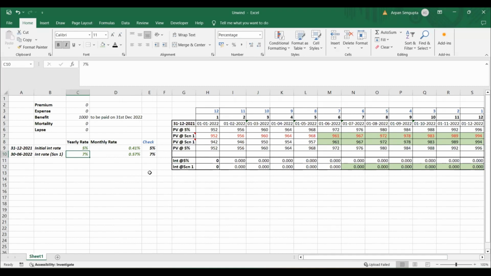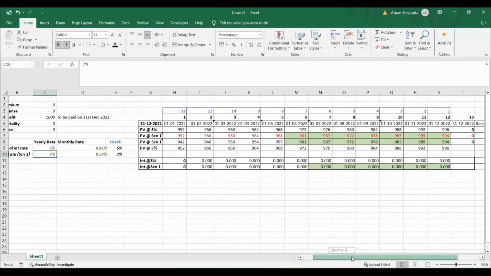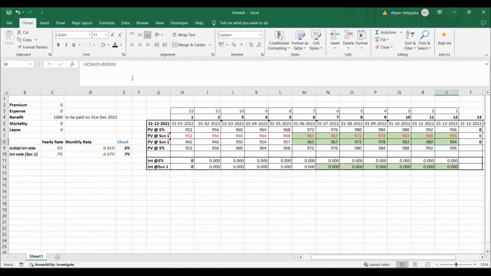Now, in order to understand what has gone wrong, we need to apply a different method, which is also the method which is used in the actual software. So what we need to do here is, here we started with that 7% because we know that from June to December the 7% monthly rate is applicable, and we have converted into monthly rate, so we are using that. So first we calculated this, discounted this, and we got this number.